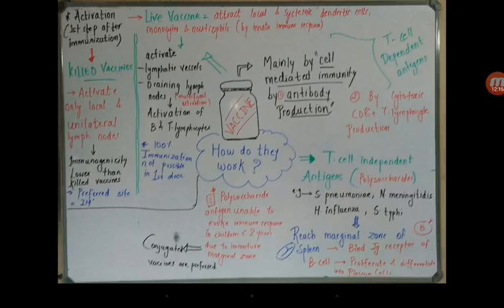From the injected site, they don't go to the germinal centers, right? They go to the marginal zones. This is the difference. They go to the marginal zones of the spleen and lymph nodes, and bind to the immunoglobulin receptor at that site.